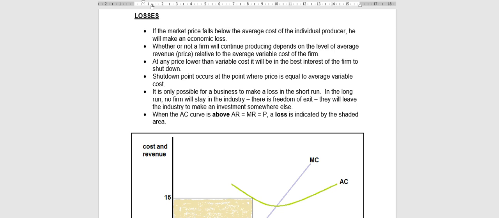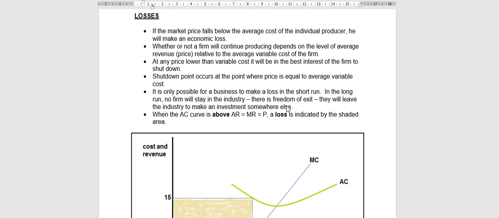So we said we are on page 20, still on page 20, and we said that in the short run, there are 3 possibilities. In the short run, your individual producer can either make a normal profit, that was the first one we did, or they can make an economic profit, that's yesterday's lesson, or, today's lesson, they can make an economic loss. So on page 20, we are looking at the losses today, an economic loss.